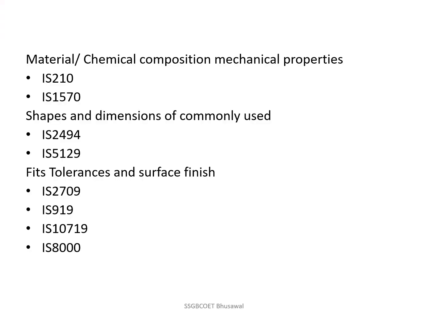So at that time, these things came, and after World War II, industrial revolutions came with ISO 9000. Some standards I have specified here: for material, IS 210, IS 1570, it is for chemical compositions and all these things. Shapes and dimensions, IS 2494 is for V belt. Okay, and this IS 5129 is for rotary shaft oil seal and all these things. So there are various standards for various purposes. A list of books is available for standards.